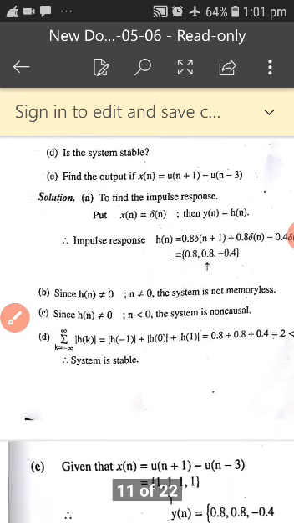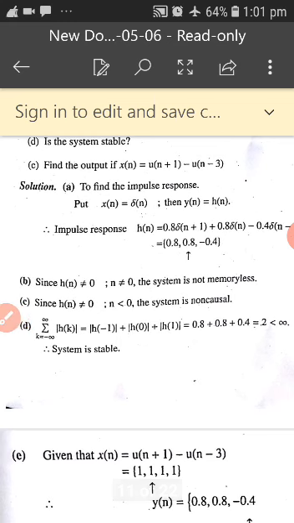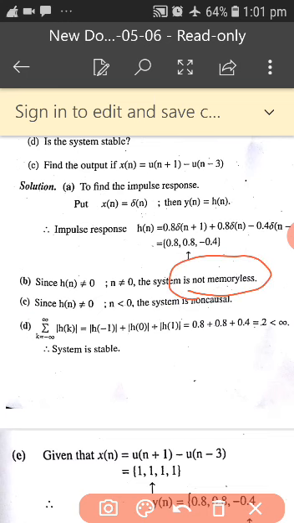Based on this you can see now whether the system is memoryless, causal or non-causal. H of n, you can see the system requires memory. Why? Because you have to store at 1 and 0. It is not depending only on the present. So you require memory. Hence the system is called not memoryless. Whether the system is causal or not, how will you tell? Causal means it depends upon the present and past. But it is also depending on the future, no? Because it is plus 1. So the system is called non-causal.